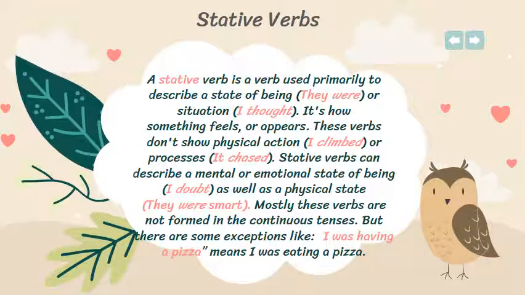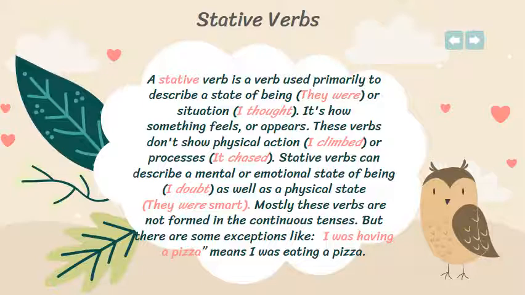There is one more point we have to know, which is the stative verbs. A stative verb is a verb used primarily to describe a state of being, your state, okay? Or if we're talking about appearance, if you remember before we said stative verbs are the verbs that express what you're thinking or your feelings, okay? So we must not use the past progressive with them. Example, I thought. You see, here is thinking. We should not use the past progressive.